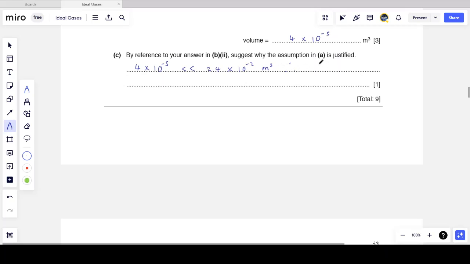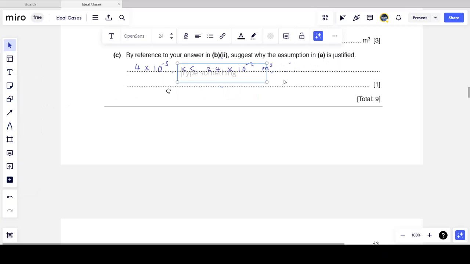And so what we can say here is that the volume of the molecules is a lot less than the volume of the container. Is much less than that of the container or containing vessel.